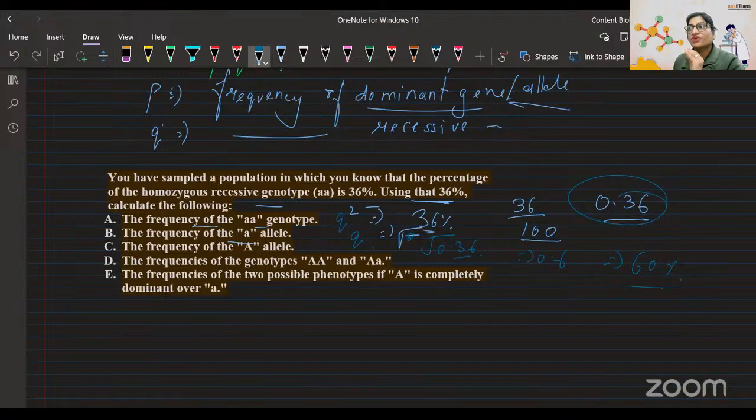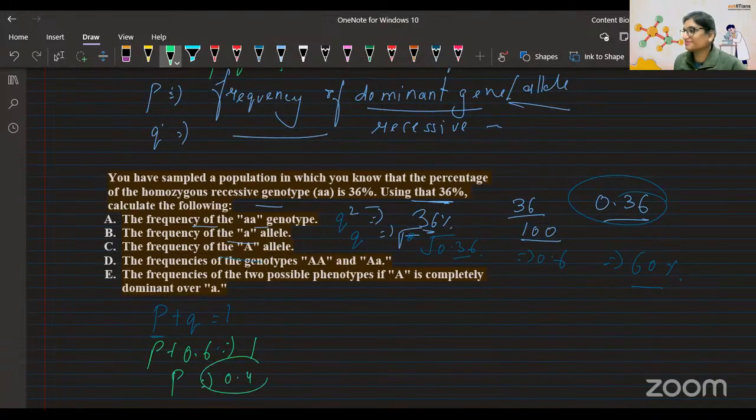Now the next question is the frequency of capital A. They are talking about the dominant gene. So P plus Q is equal to 1. Easy peasy. Wait, I think I made a mistake here. We already know Q, which is 0.6. So P is 1 minus 0.6. My head had already calculated 0.4, and that is the answer. It will be 40%.